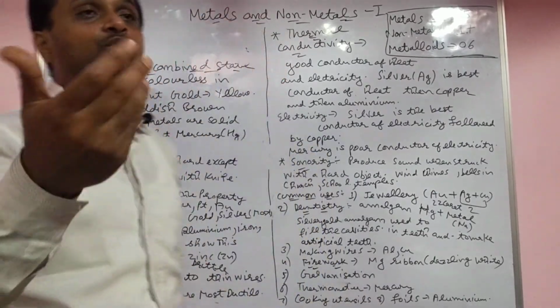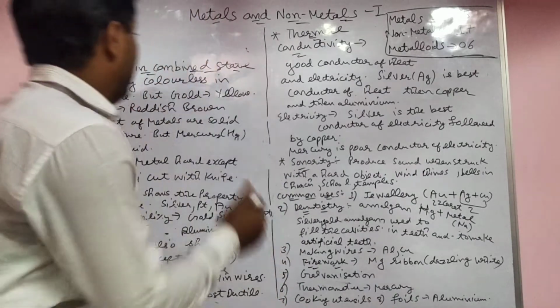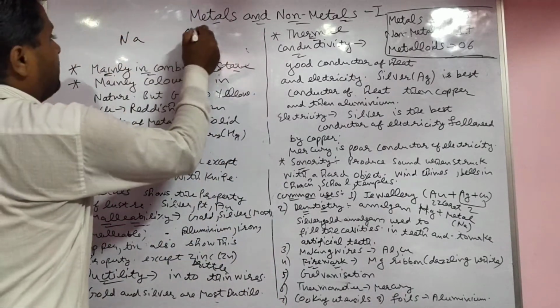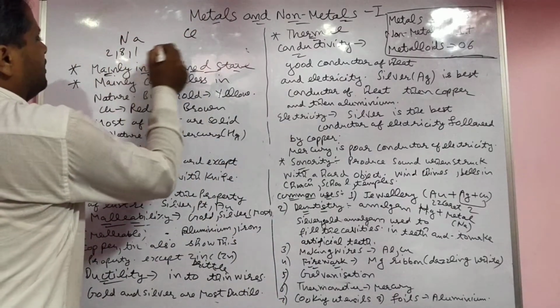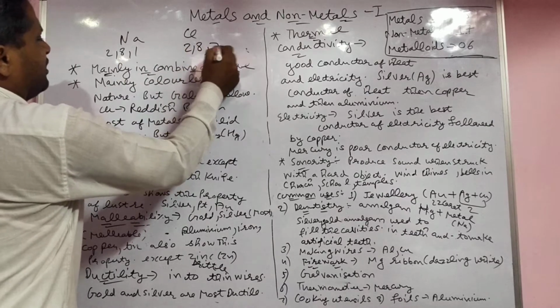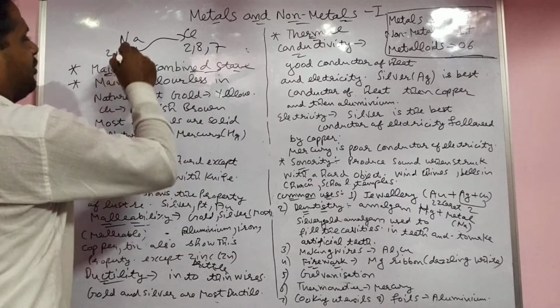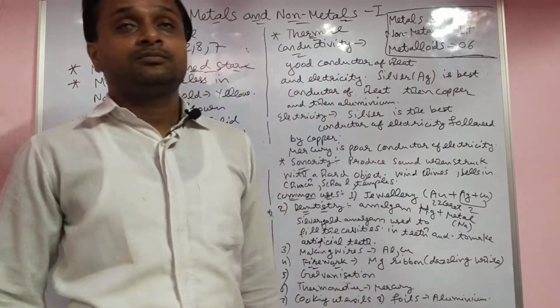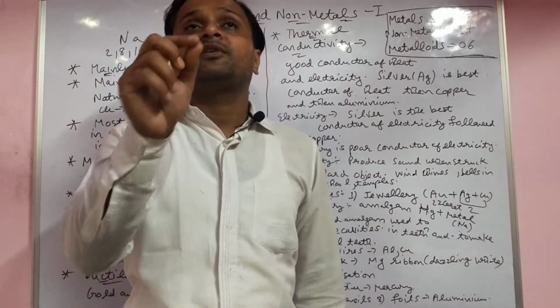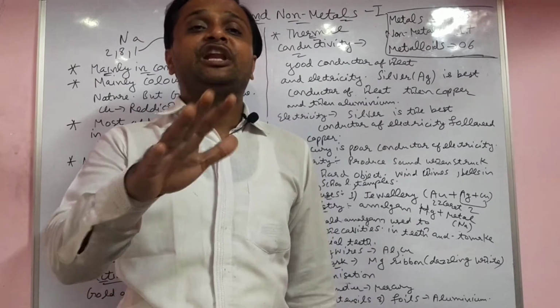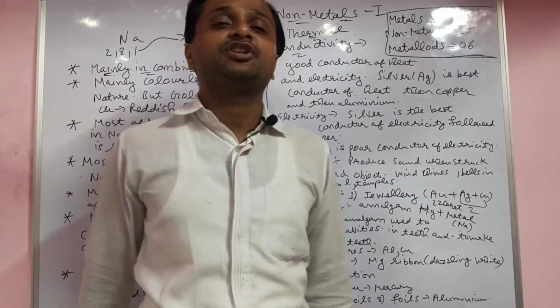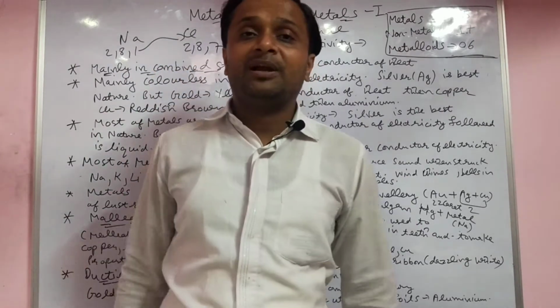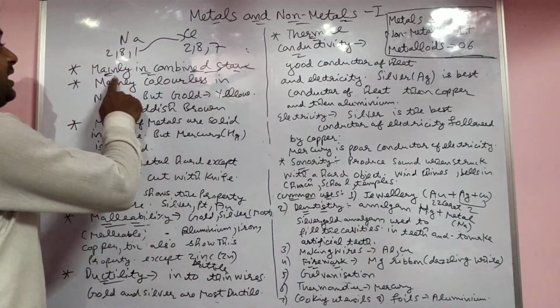They lose electrons to the non-metal. When a metal reacts with a non-metal, it loses one electron and gives it to the non-metal, forming the ionic bond. Metals always exist in the combined state, not in a monatomic form and not freely, because they are very reactive with other non-metals.